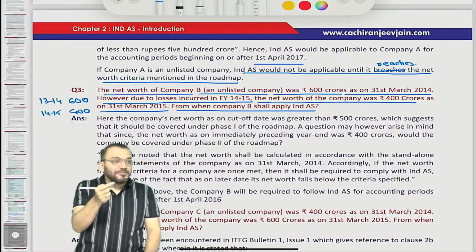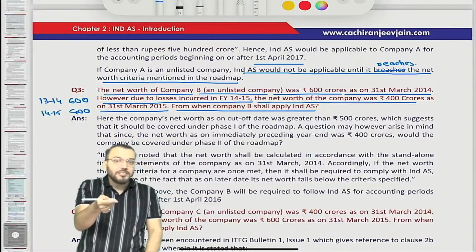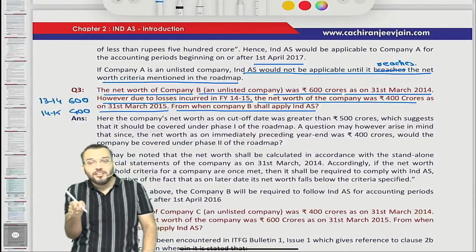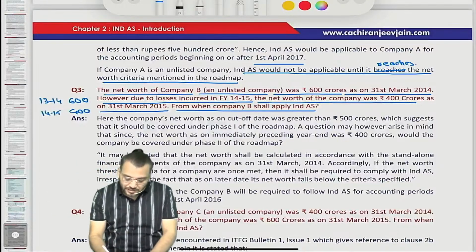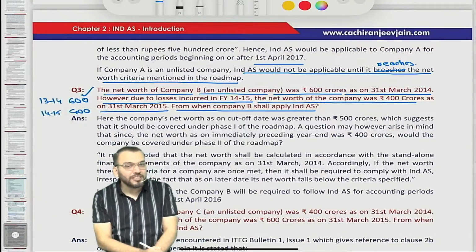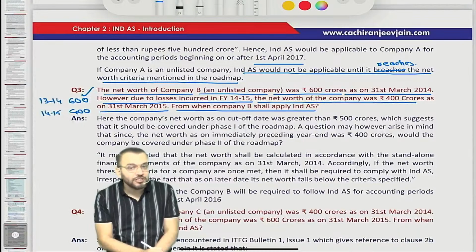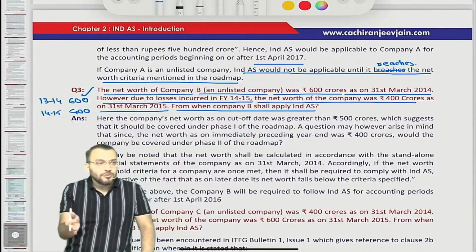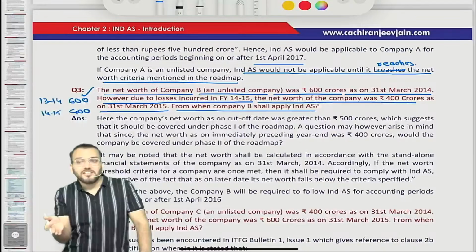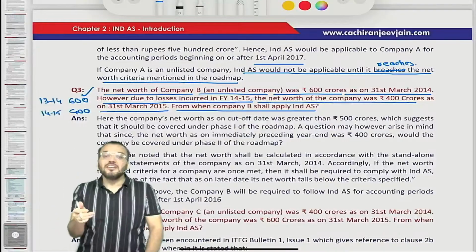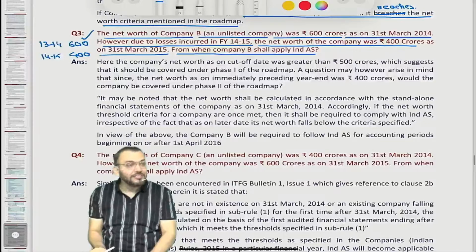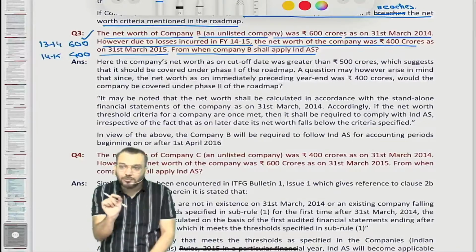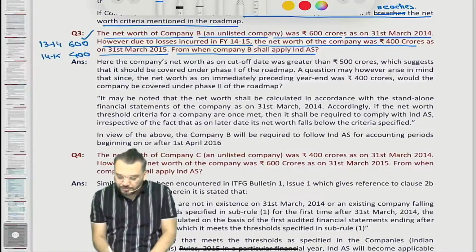If it meets the threshold limit, then Ind AS will be applicable from 1st April 2016, even though in the next year the net worth is less than 500 crore. Understood? So Ind AS will be applicable from 1st April 2016. What is the answer given?